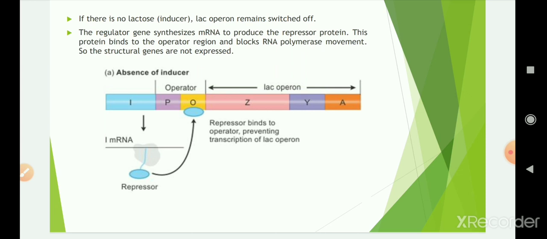Then, if the inducer is present, that means lactose is provided in the growth medium, the lactose is transported into the E. coli cells by the action of permease. Lactose binds with the repressor protein, so the repressor protein cannot bind to the operator gene. Now the operator region becomes free and it allows RNA polymerase to bind with the promoter, and then transcription starts again. Glucose and galactose cannot act as inducers for the Lac operon.